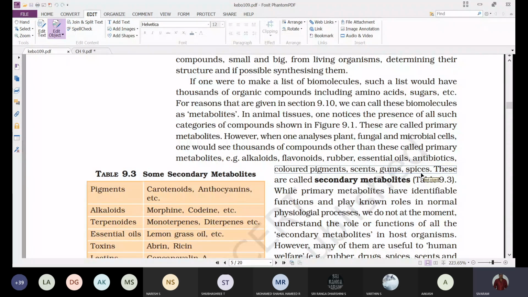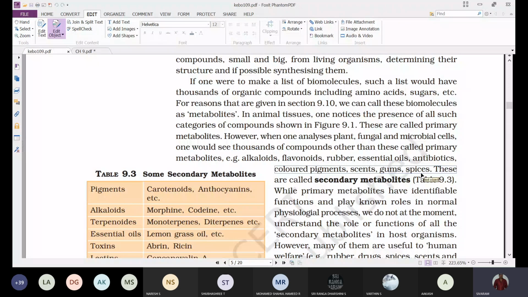From this plant we extract a violet color dye, or indigo dye. That means we are getting colored pigments, scents, and gums.